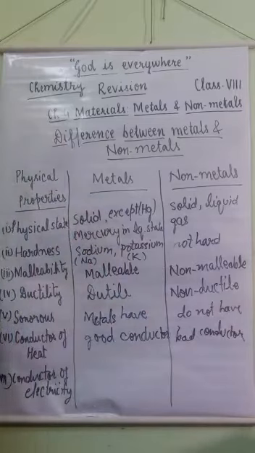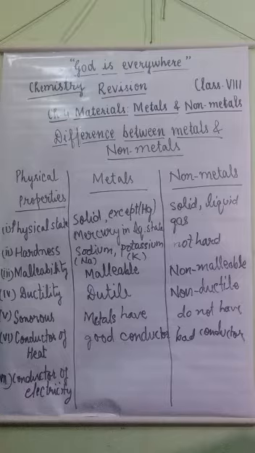Next is conductor of electricity. Metals are good conductors of electricity. So, due to this property, they are used in making electric wires.